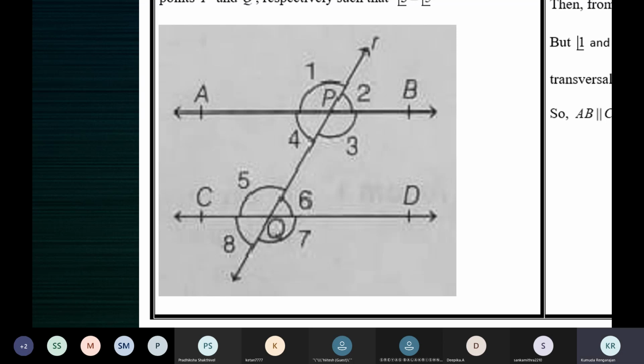Only this will help us to prove that two lines are parallel. So you're taking help of this axiom, the converse of the corresponding angles axiom, to prove two lines are parallel. Then you should abide by that axiom. What does this axiom say? You must prove that a pair of corresponding angles is equal. You must show that it's equal. You must not simply write this is equal to this. Then by this axiom, the lines are parallel to each other.